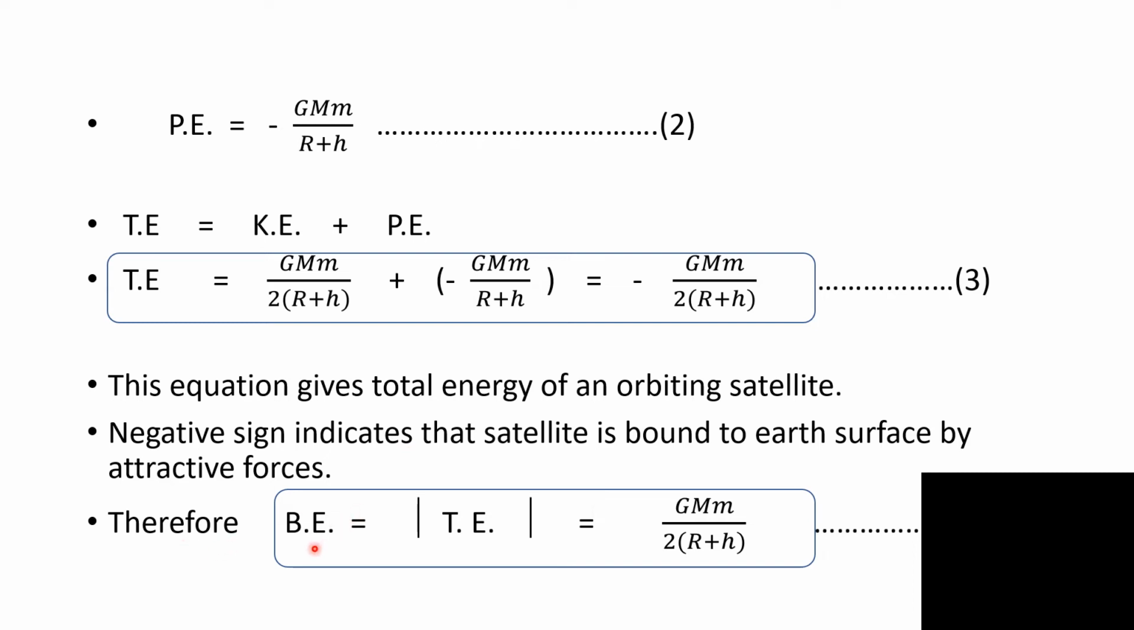Therefore, binding energy is equal to the modulus of total energy, equal to GMm upon 2(r plus h), because modulus removes the negative sign in total energy. So when this energy is supplied to the orbiting satellite, then it escapes from Earth's gravitational influence. Therefore, it is known as binding energy.